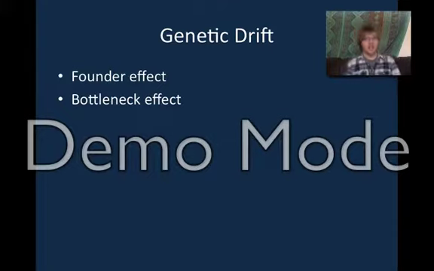So genetic drift can happen in 2 different ways. The first way is called the founder effect, and that is when a small group of the population moves away and colonizes somewhere else, and basically that changes the allele frequency within the population because they're starting a whole new one with a few individuals. And the second one is called the bottleneck effect, and that's basically if there's a large catastrophe that causes most of the population to die, then the allele frequency will change based on the few individuals who are left.